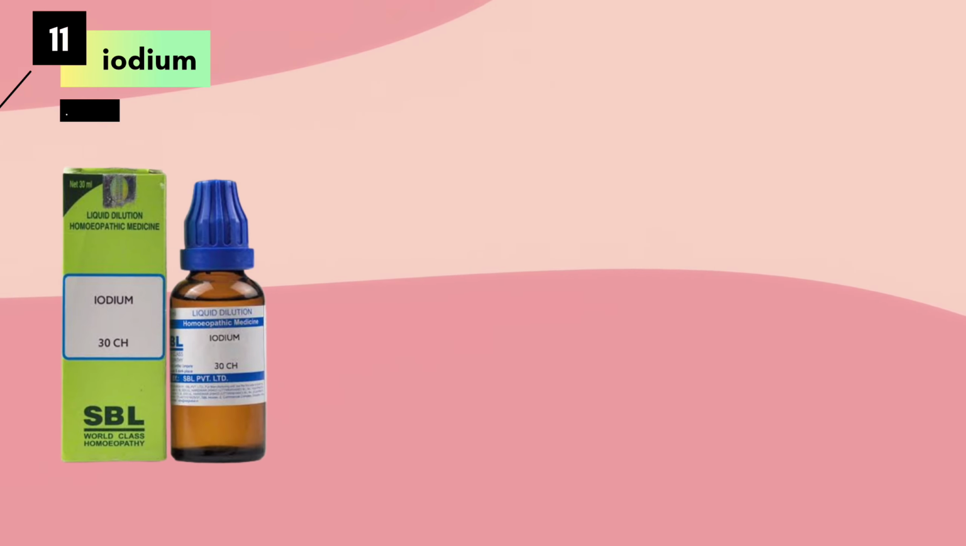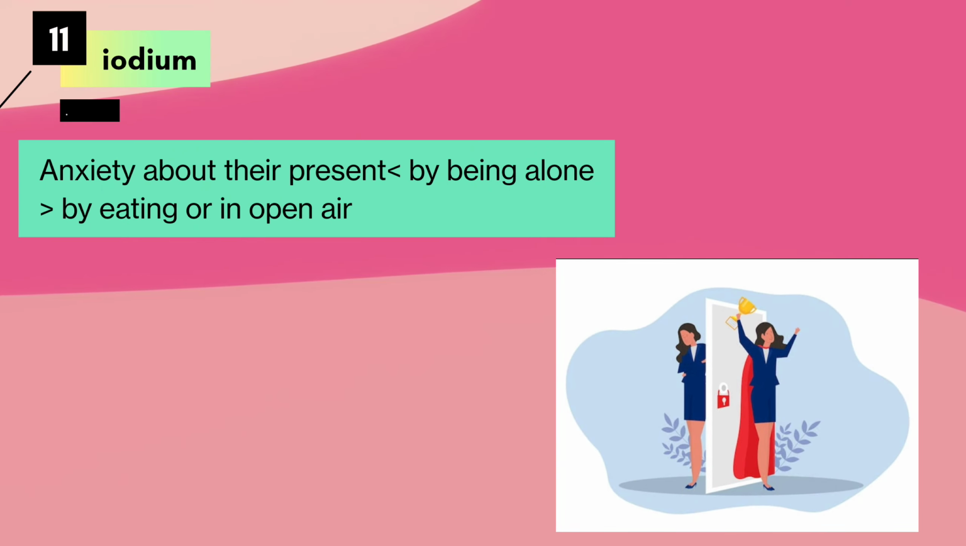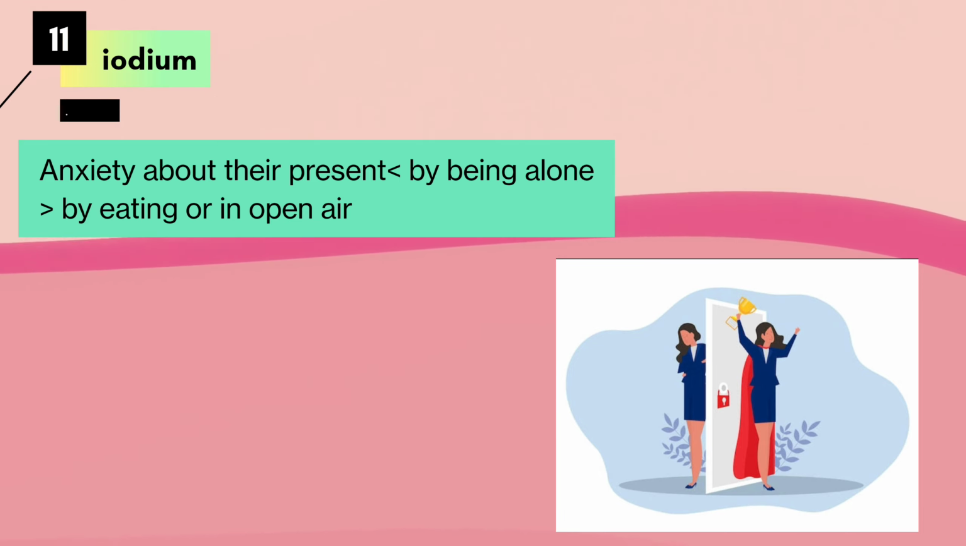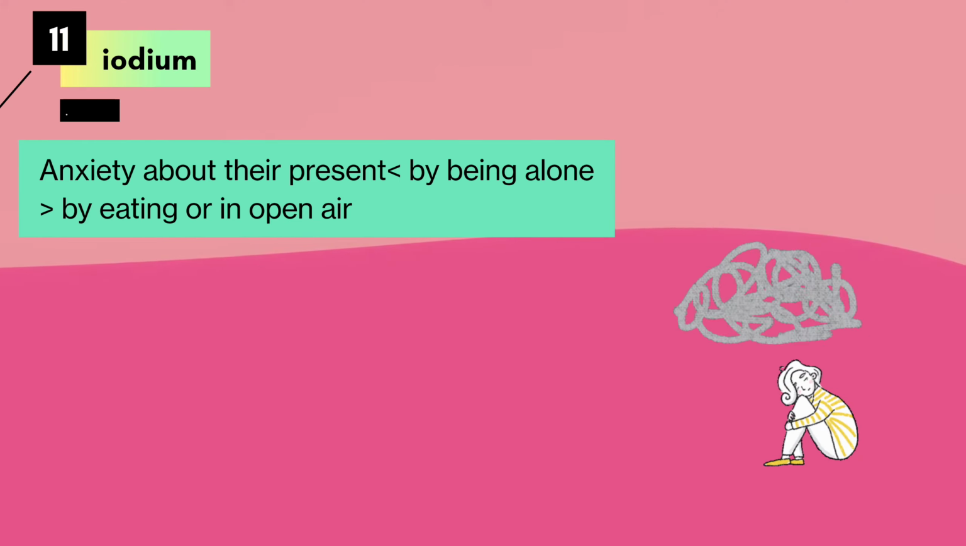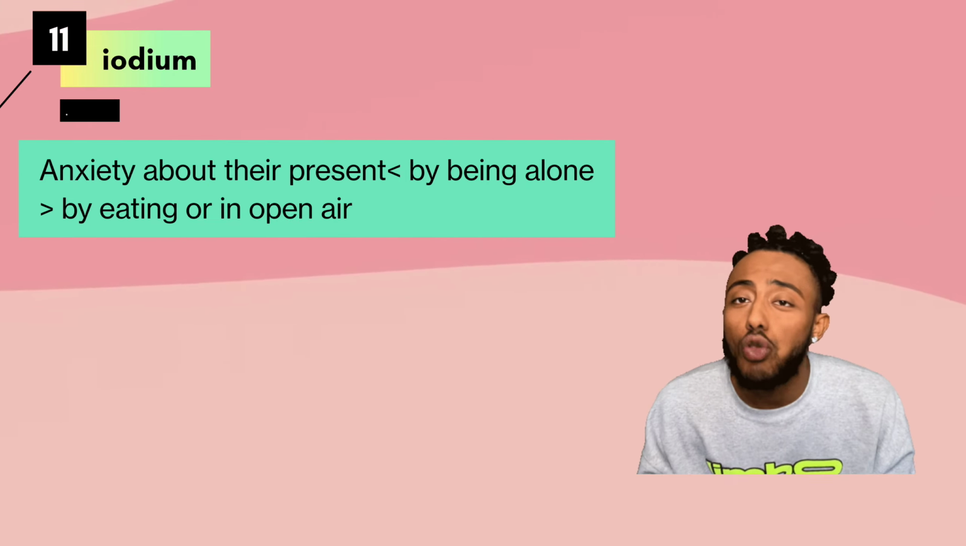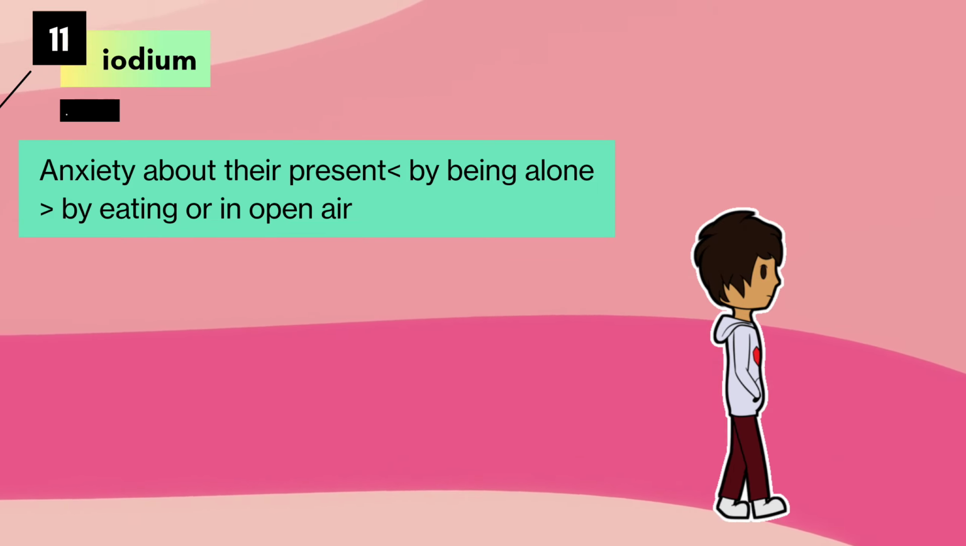Next remedy to be discussed is Iodum. In Iodum, we see a lot of anxiety about their present and never about the future or past. Now this anxiety is mostly aggravated when the person is alone and quiet. It is better by eating or by being in open air. The anxiety is so much that it makes the person restless and impulsive.